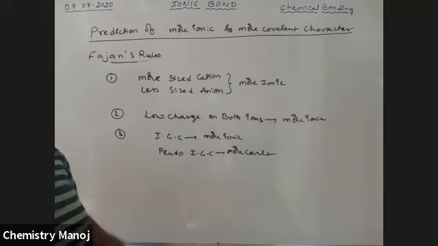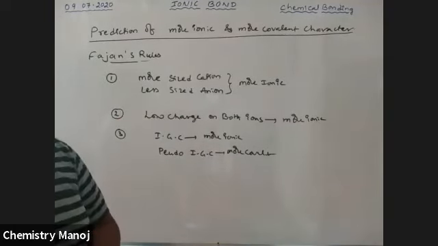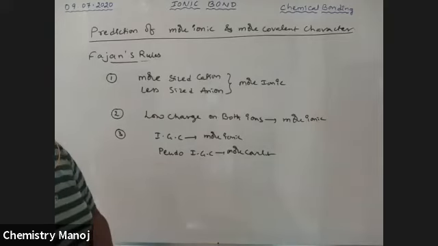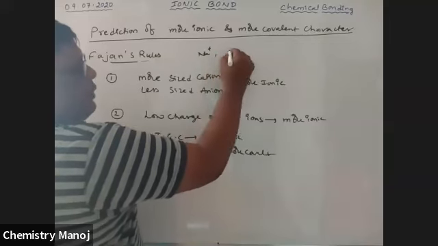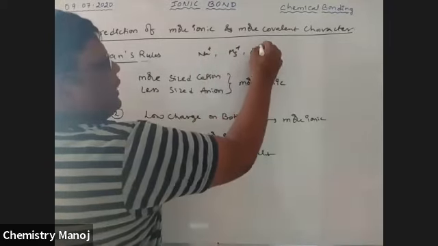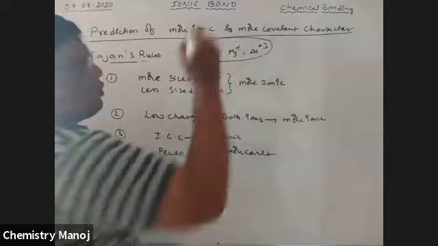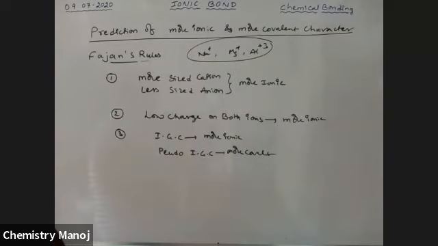Okay, so finally, these are Fajans' rules. See here, Na+, Mg2+, Al3+. Which ion gives more covalent compounds? Which ion gives more ionic compounds? Yes.